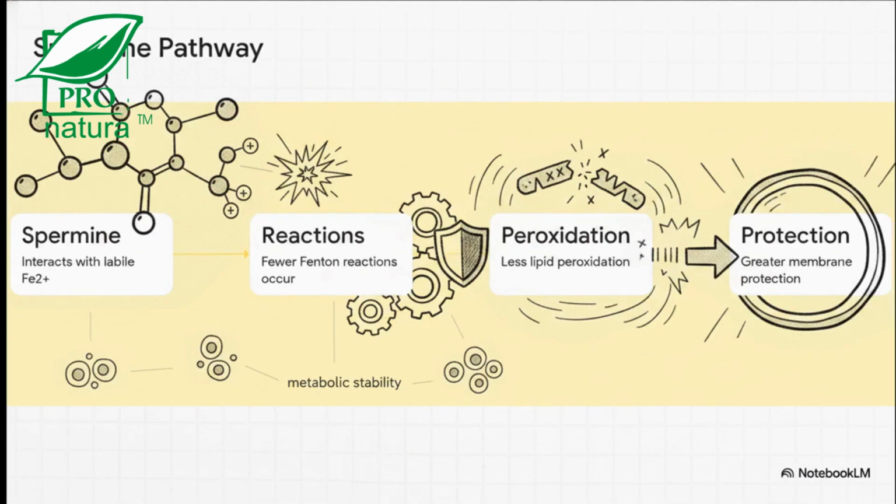This is where the spermine we just mentioned comes into play. Groundbreaking experimental research, like the 2026 Lee et al. study in Nature, suggests that spermine can function as an endogenous iron-binding molecule. By interacting with labile, or free iron, within the cell, spermine may reduce what are called Fenton reactions. Fewer Fenton reactions ultimately mean less lipid peroxidation, offering greater protection for the cell membrane. The conjugated spermine in the fermented formula acts as a molecular reservoir for this exact protective pathway.